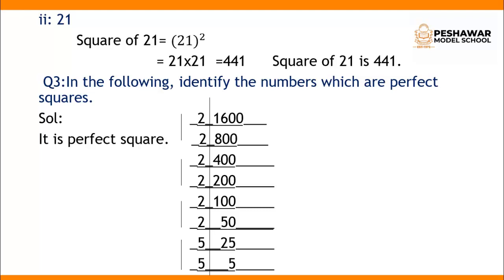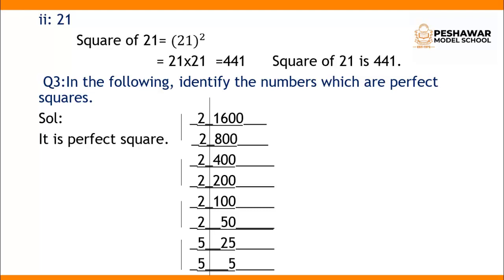Now question number 3 is, in the following identify the numbers which are perfect squares or not. So how can we identify whether a number is a perfect square or not? Let's see the question. The first question is 1600. We have to take the factors like this. 2 8 times 16.